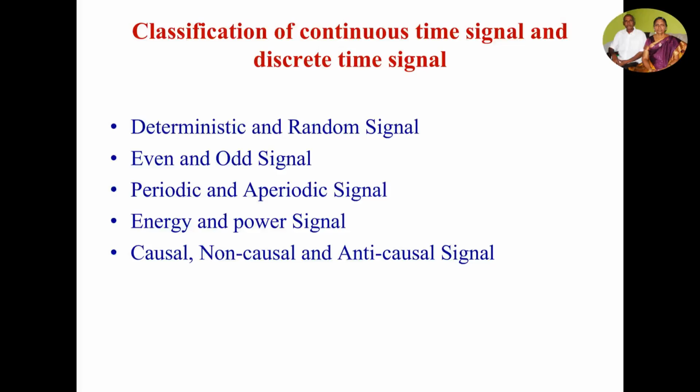Classification of continuous time and discrete time signal: deterministic and random signal, even and odd signal, periodic and aperiodic signal, energy and power signal, causal, non-causal and anti-causal signal. We will see one by one.